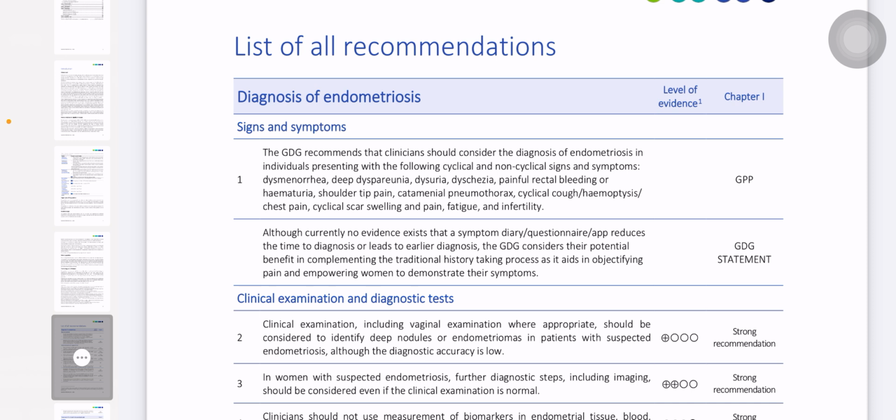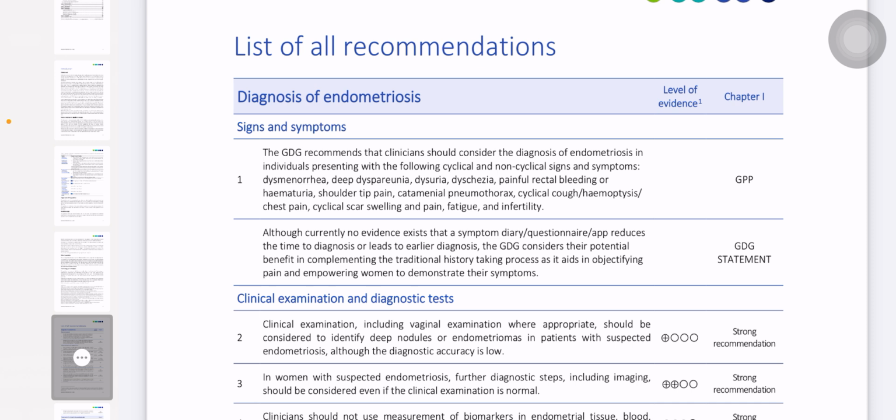Further, we have the theories regarding endometriosis. The first theory is retrograde menstruation, the other is coelomic metaplasia, and the third one is vascular and lymphatic metastasis.